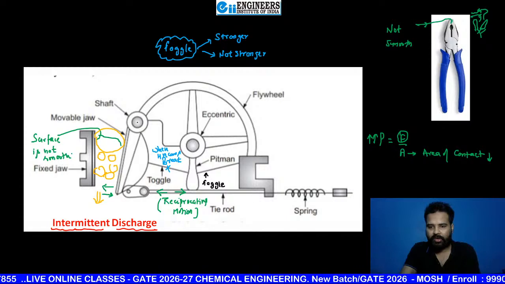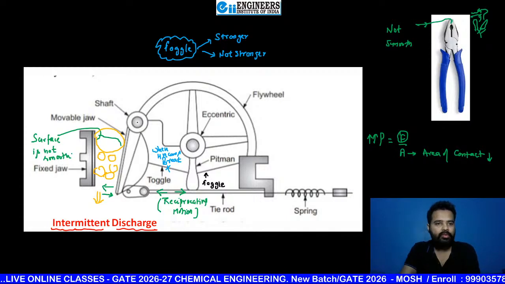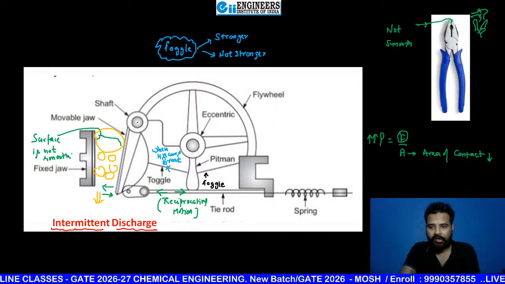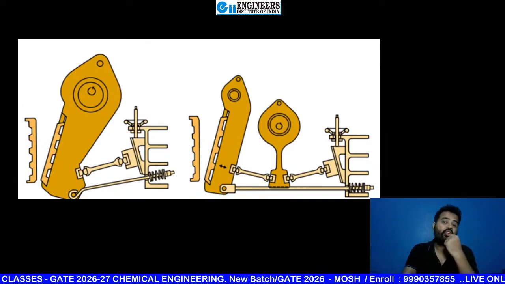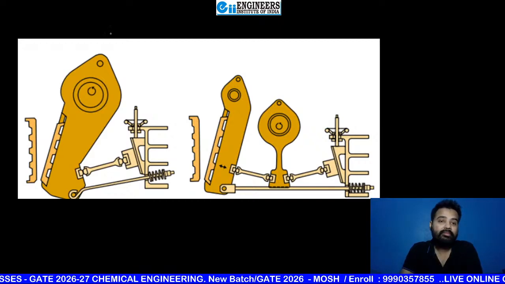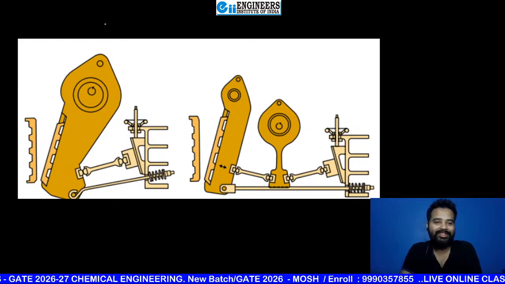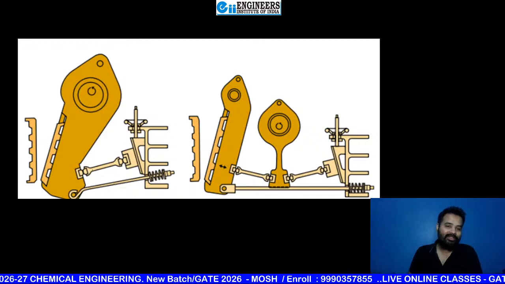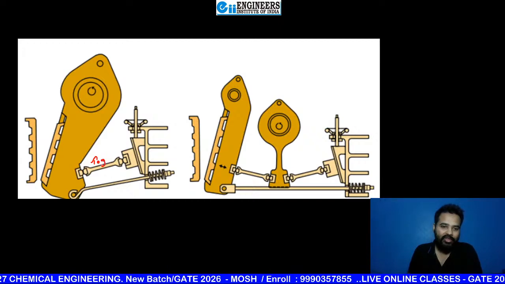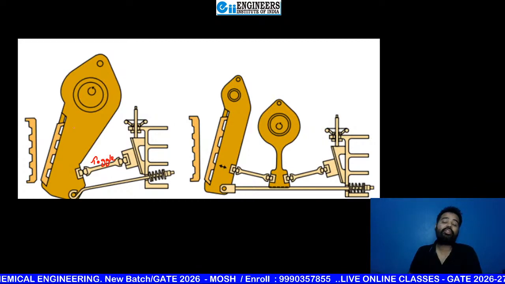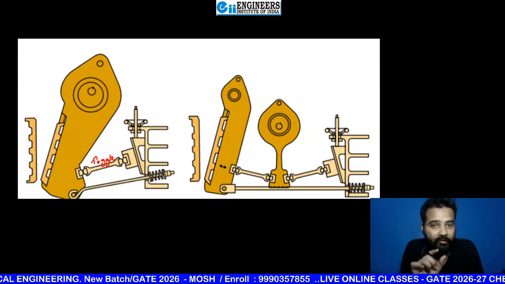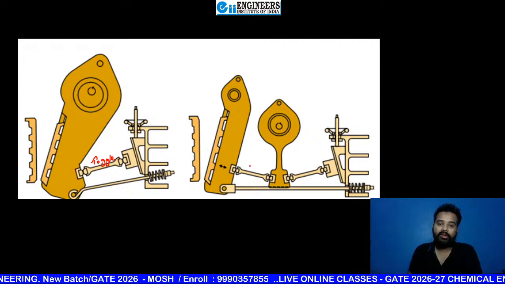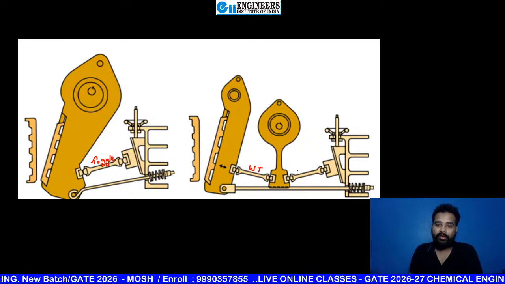What happened, brother, the diagram did not get added. Wait, it got added. Look, beta, see, these are toggles. Just like bones. But this diagram is very good in order to know about toggles. So this is the toggle, beta. It is just a support that is in contact with the moving jaw. In the moving jaw, see, this is the toggle, and here this is the weak toggle, this is the strong toggle.